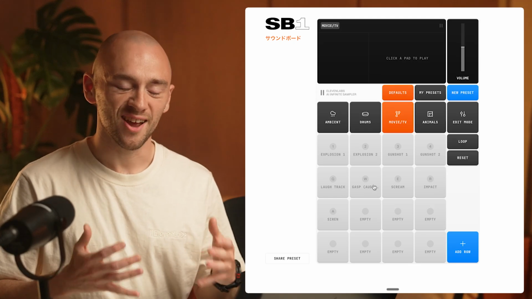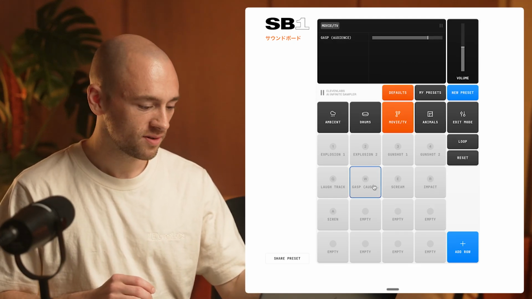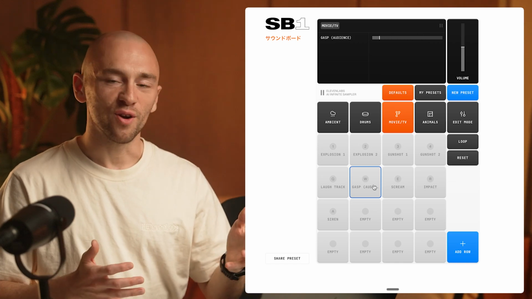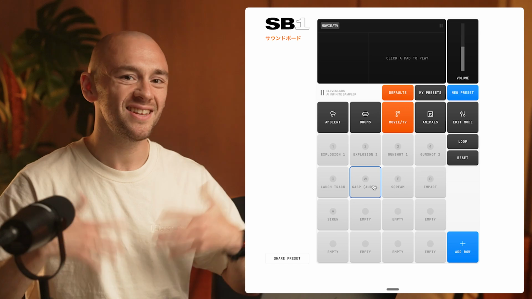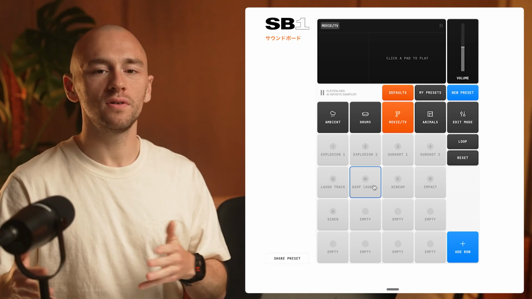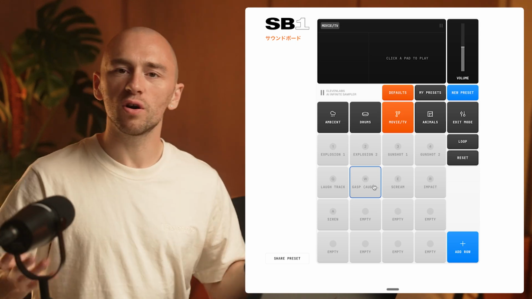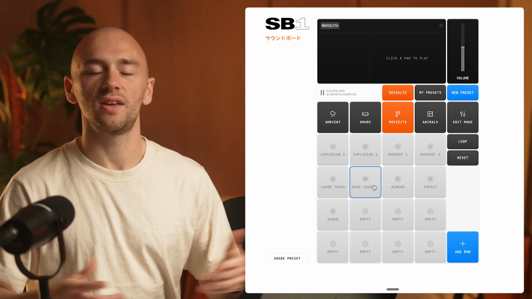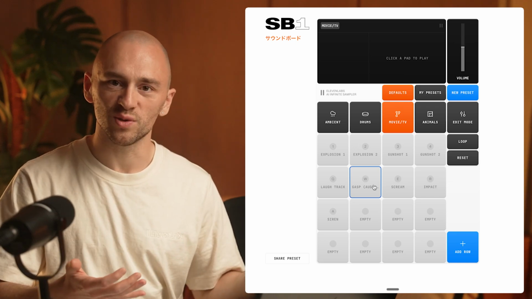Today, we are launching the SB1 Infinite Soundboard from ElevenLabs. Now, what makes this soundboard incredibly unique is that you can describe any sound you can think of, and our AI text-to-SFX model will give you sound effects that you can then drop into this soundboard. You are no longer limited by the sound effects or the MP3s that you can find online. So I'm going to show you how this works.